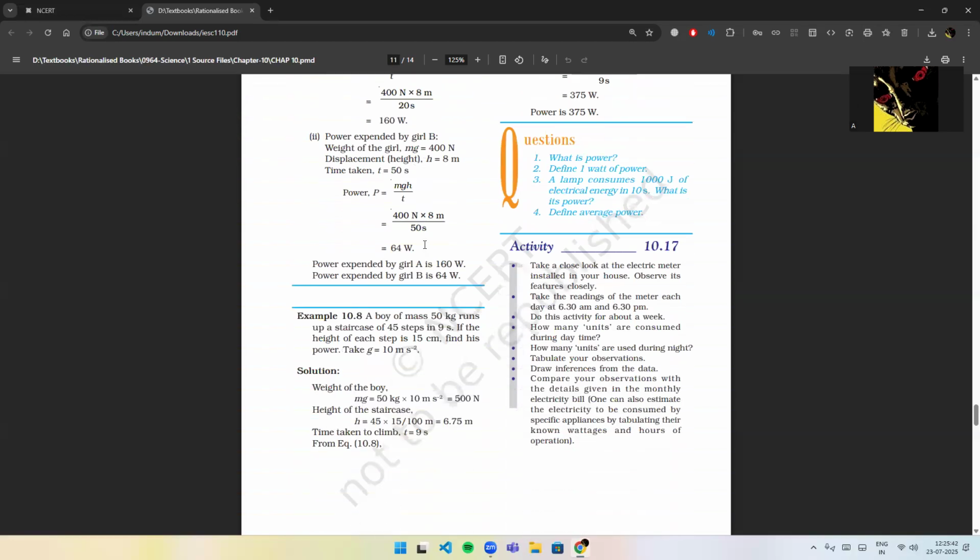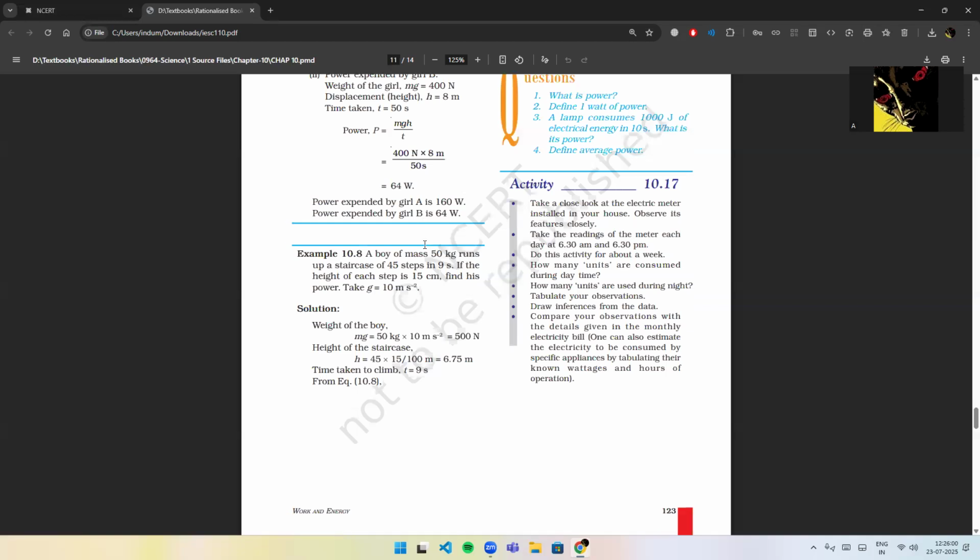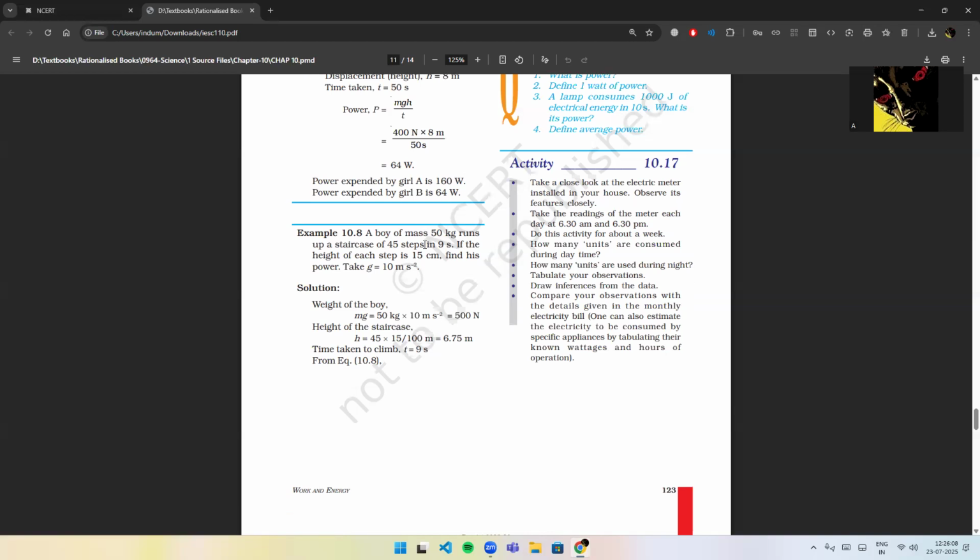Activity 10.17. Take a close look at the electric meter installed in your house. Observe its features carefully. Take the readings of the meter each day at 6:30 a.m. and 6:30 p.m. Do this activity for about a week. How many units are consumed during daytime? How many units are used during night? Tabulate your observations. Draw inferences from the data. Compare your observations with details given in the monthly electricity bill.